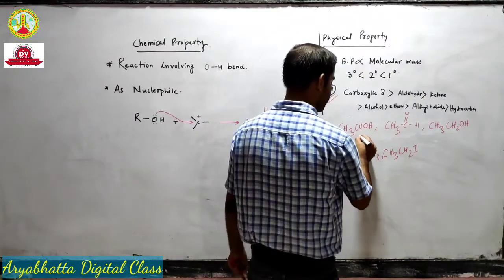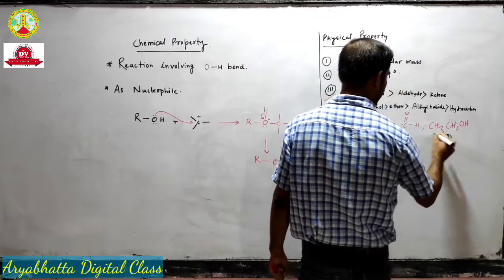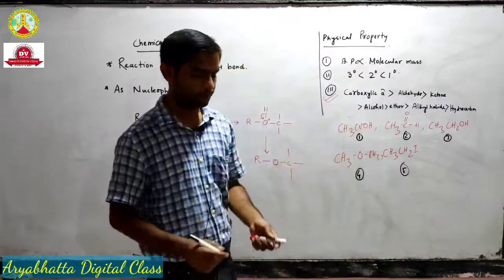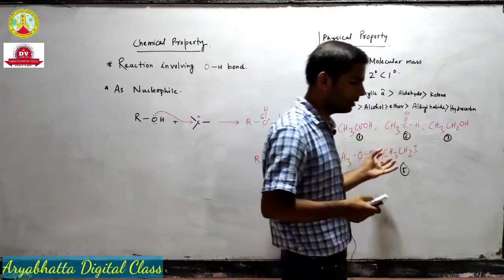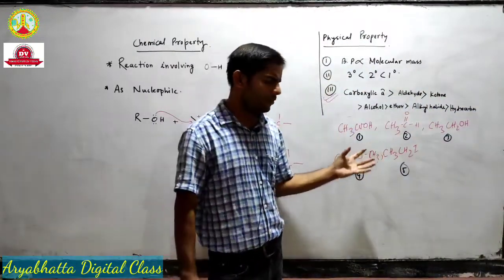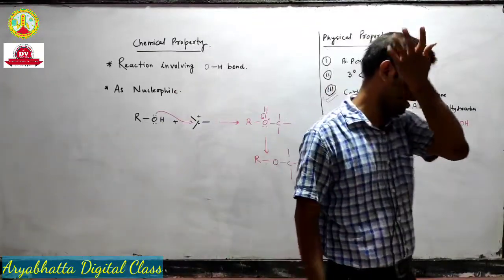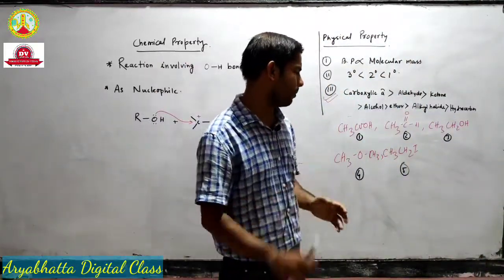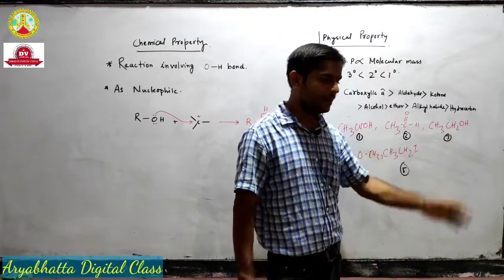then out of these molecules we will see that carboxylic acid will have the highest boiling point, then ethanol, then methoxymethane, and ethyl iodide will have the lowest boiling point. And you know, since they all contain 2 carbon atoms, they are of comparable molecular mass. They have nearly the same molecular mass. Well, there can be a small difference in their molecular masses, but we are neglecting that fact. We are just checking that they have 2 carbon atoms, so they have similar molecular masses, and when they have similar molecular masses, we see that carboxylic acid has the highest boiling point.